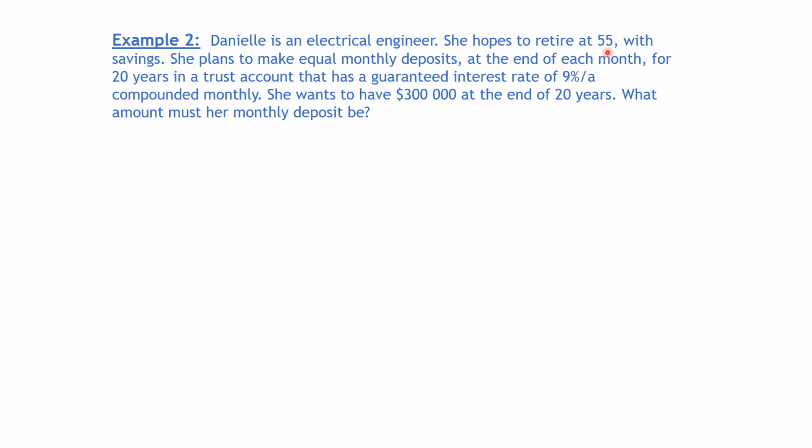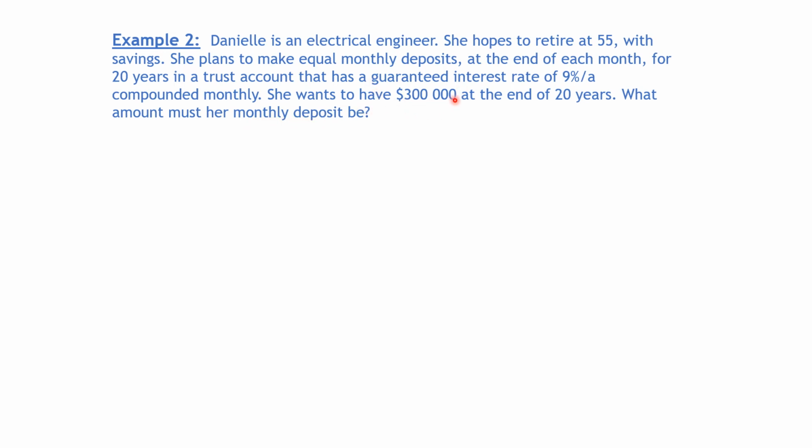With savings, she plans to make equal monthly deposits at the end of each month for 20 years in a trust account that has a guaranteed interest rate of 9% per annum, compounded monthly. She wants to have $300,000 at the end of 20 years. What amount must her monthly deposit be?